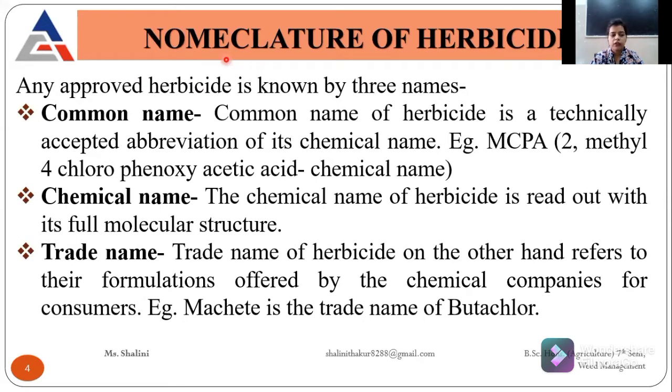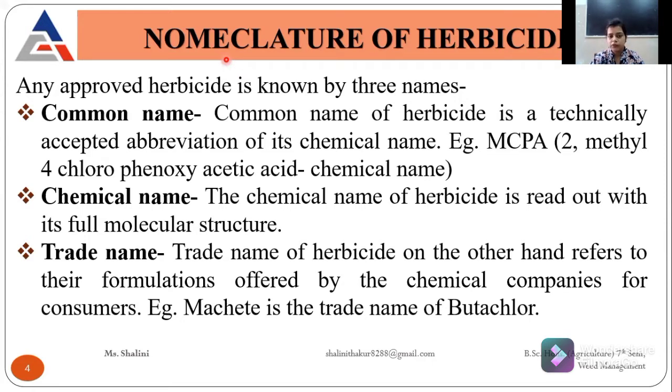A herbicide is approved if it has three names: common name, chemical name, and trade name. The common name is the name accepted all over the world, and the example is MCPA.